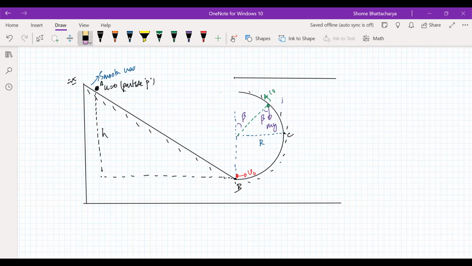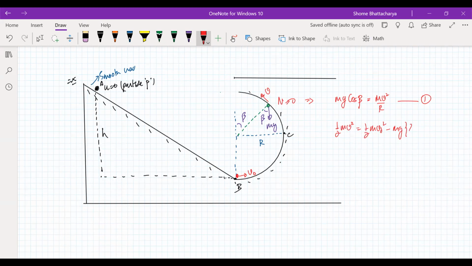Now I want the condition that n should become 0 at this point. So if n is becoming 0 at some point like this, the condition is that mg cos beta at this point should be equal to mv square by r. That's my first equation. And you can see here that half mv square is equal to half mv naught square minus mg into this height.